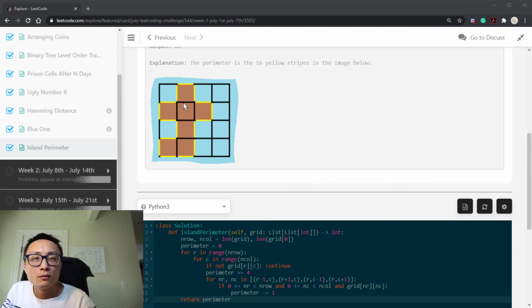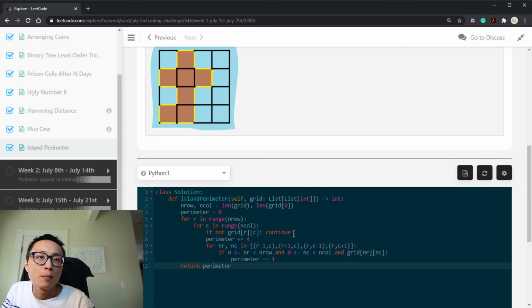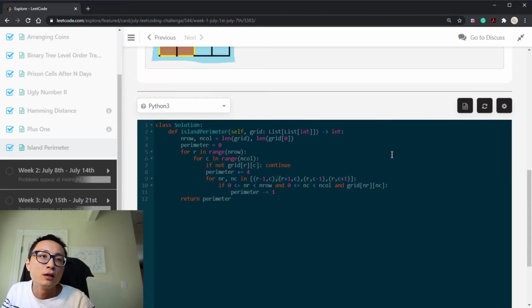So to reduce this complexity, for every land cell, we only look at the top and left to do this decrease. So if we find the side is shared by 2 lands, we directly decrease that by 2. That way we can essentially halve the time complexity. So the way to do that is basically only looking at the 2 sides.